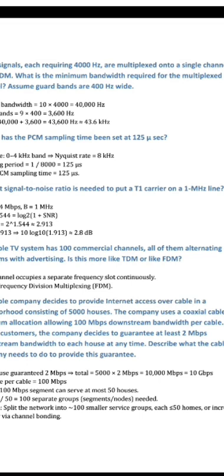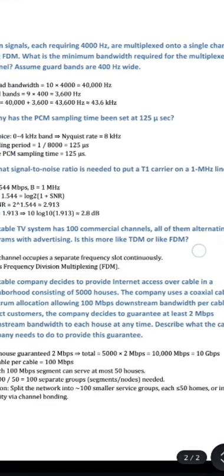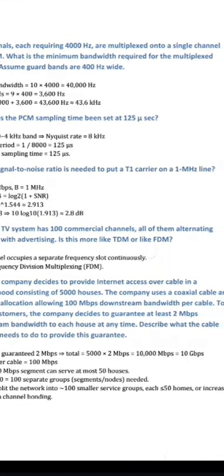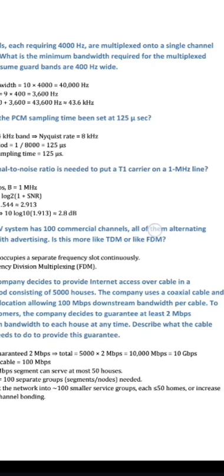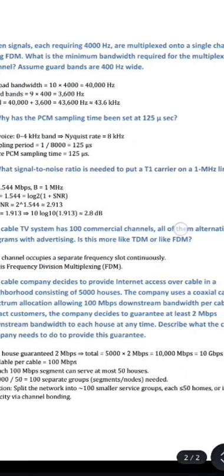The last question, a cable company decides to provide internet access over its coaxial cable network, allowing 100 Mbps downstream. The company decided to guarantee at least a minimum rate per user. So the answer is to split the network into 100 smaller service groups, or increase capacity.